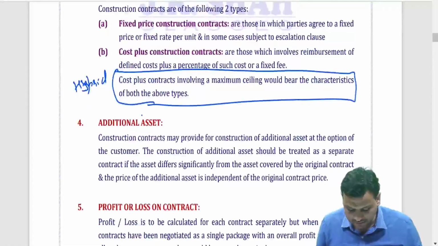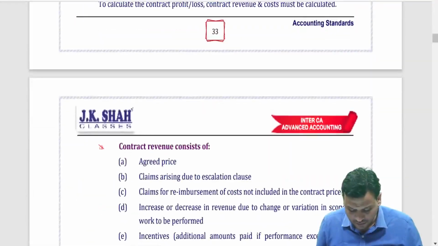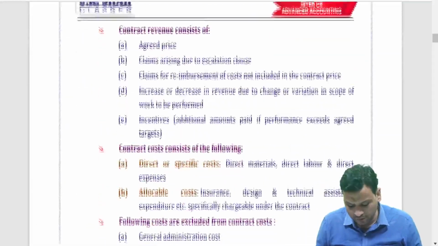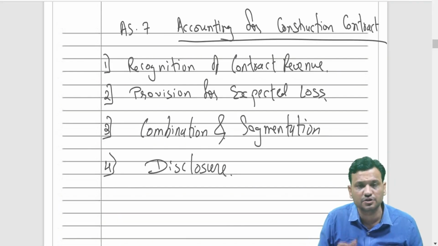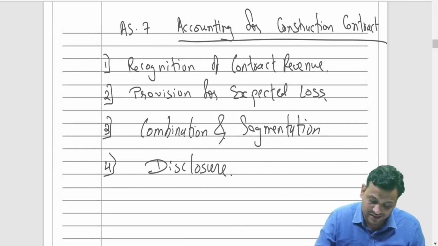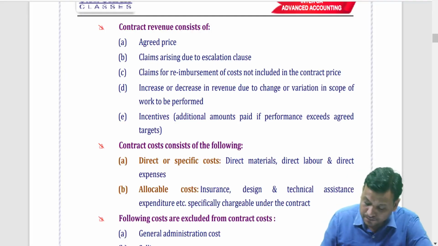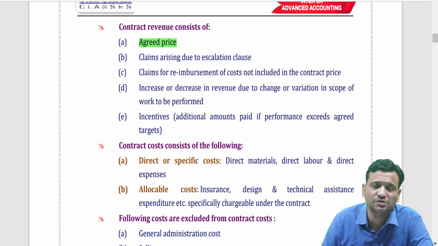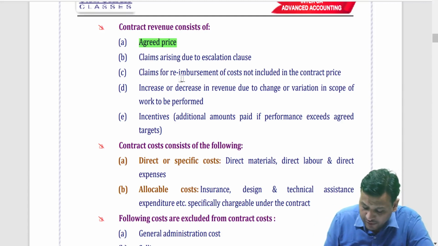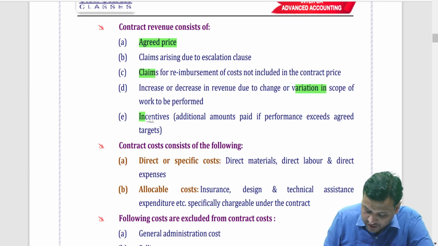Now, friends, we have to find out revenue, but for that, let me just deal with this because my main concentration is recognition of contract revenue. That is the crux of the standard. But what is revenue? The revenue consists of the price which we have agreed, claims arising due to escalation, changes in the prices of inputs obviously leading to an increase in the contract price. Claim for reimbursement of cost not included in contract price, that is nothing but claims. Increase or decrease due to variation, and of course incentives.